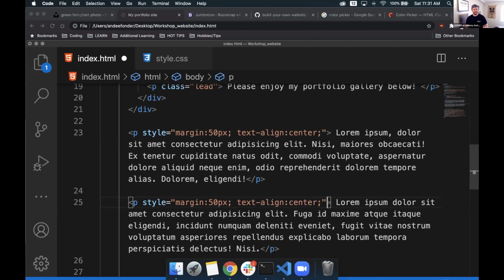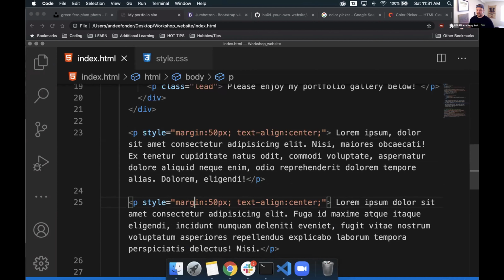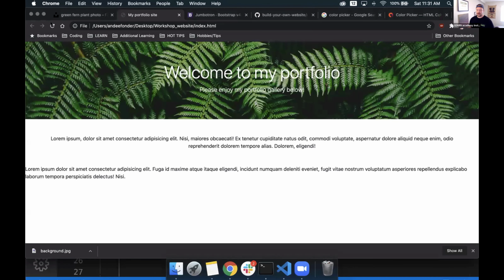Put it right in. So if we save this, even though it has the exact same stuff, it should be applied to our second paragraph now. Cool, we've got it there. So now we have 2 nicely stylized paragraphs. And from here, we can move on to our next elements.